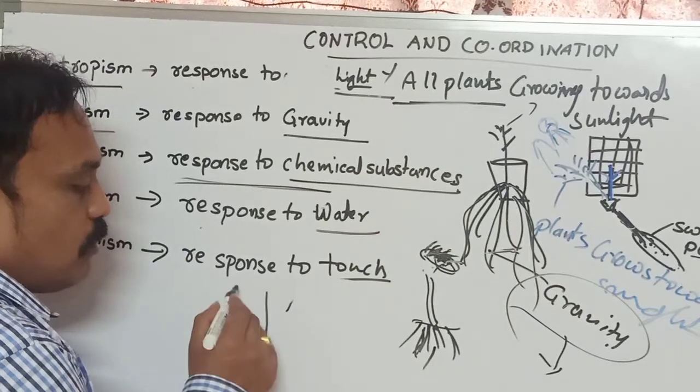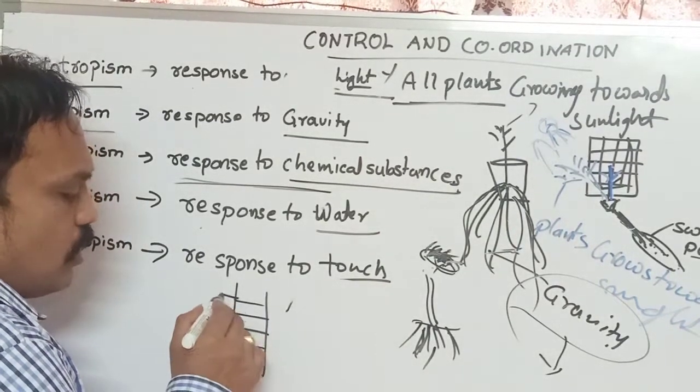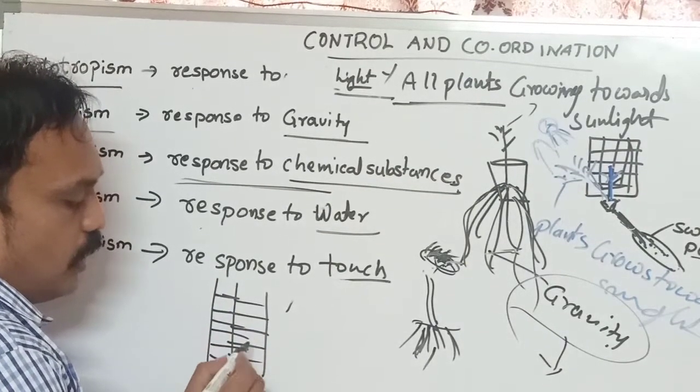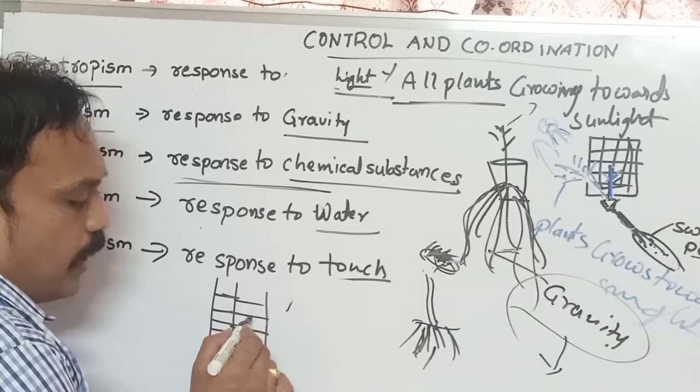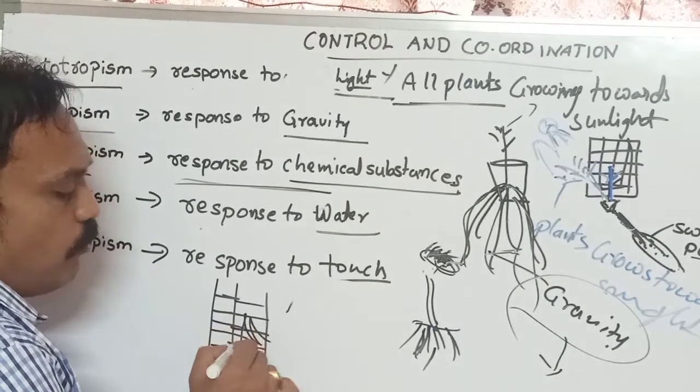For example, this is a wall, made up of old rocks, and in that we observe plants' roots growing outside the wall.